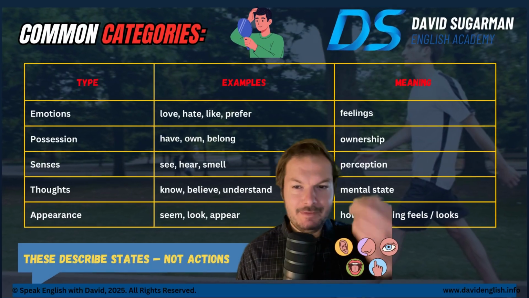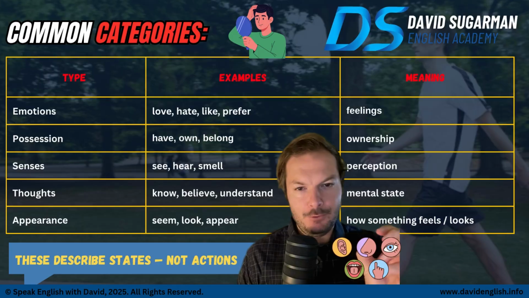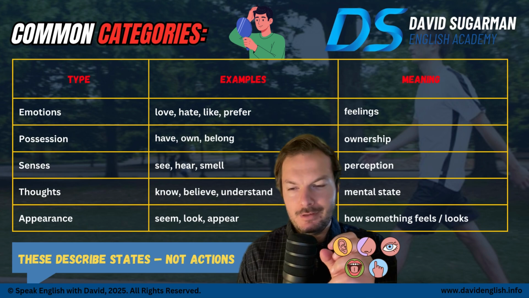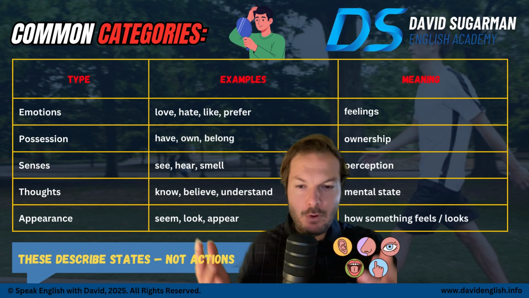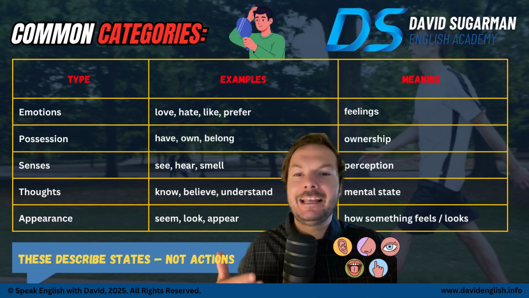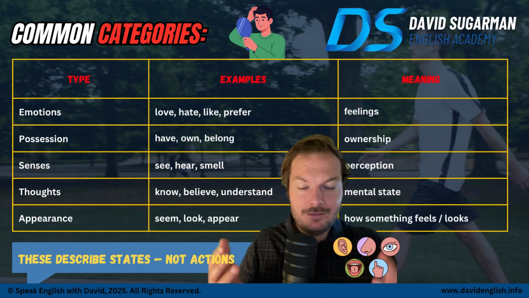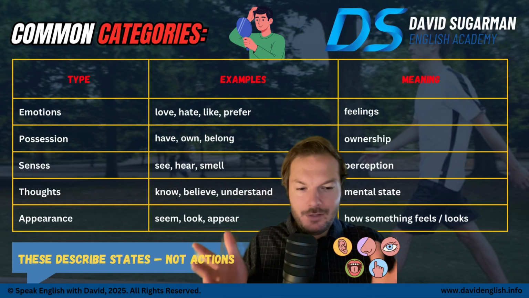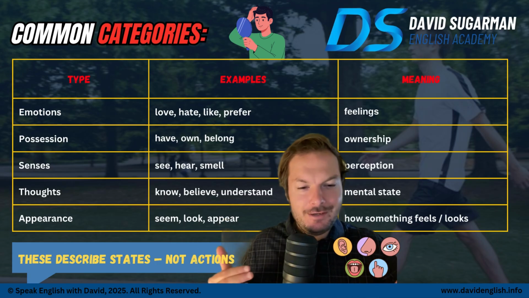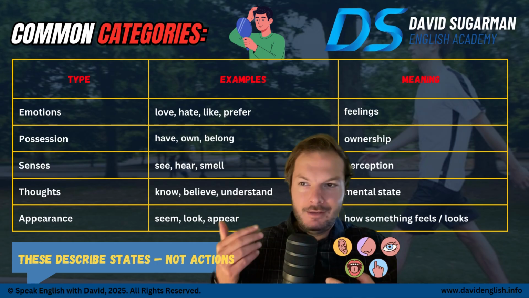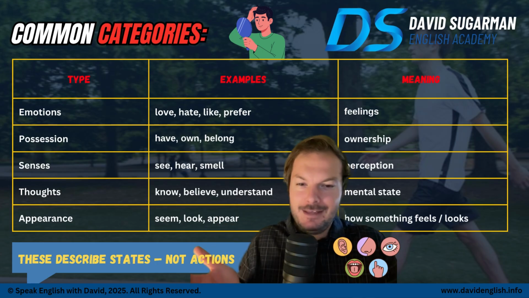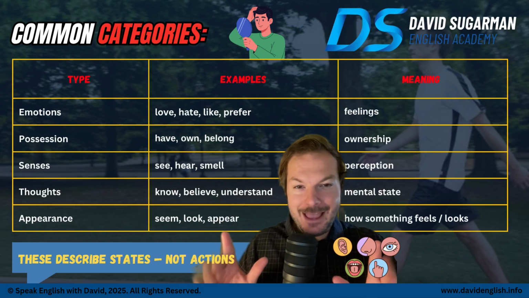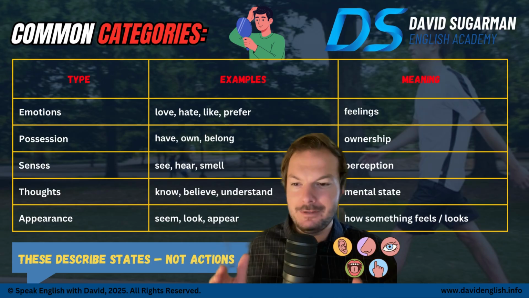So we have some common categories that can help you remember the stative verbs better. Let's start with the first type, emotion, like love, hate, like, prefer, or even want. If it's right now and you're at the restaurant and you go, I want coffee, it's right now. You don't put -ing on it. Okay, so that's a feeling. And you could say, wow, you really love this lesson and it's happening right now. You don't say, I am loving it. Maybe McDonald's might say that, but not in proper English.